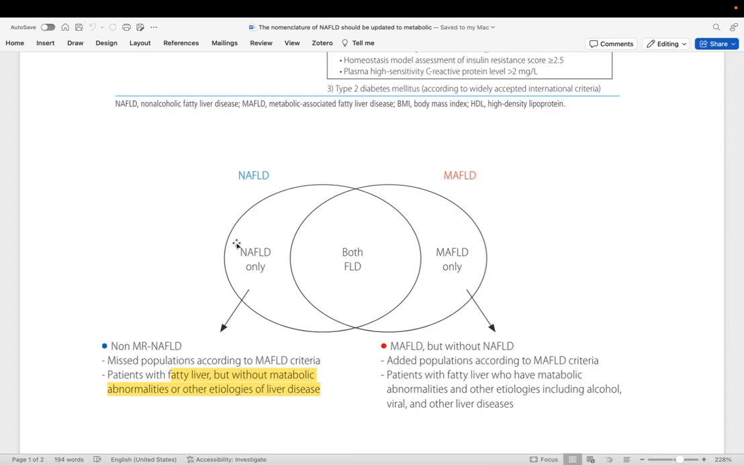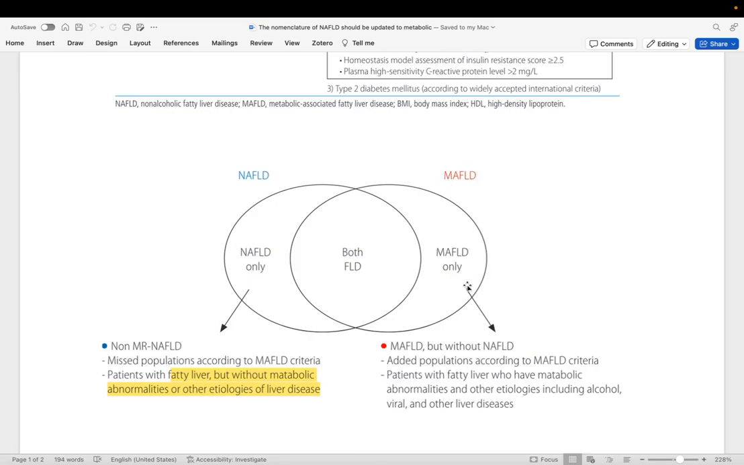So the group who can only be diagnosed as NAFLD are those people who have fatty liver disease, but they do not have the metabolic abnormalities or other etiology of the liver disease. Since they do not have the metabolic abnormalities, they cannot be placed in the group of MAFLD.